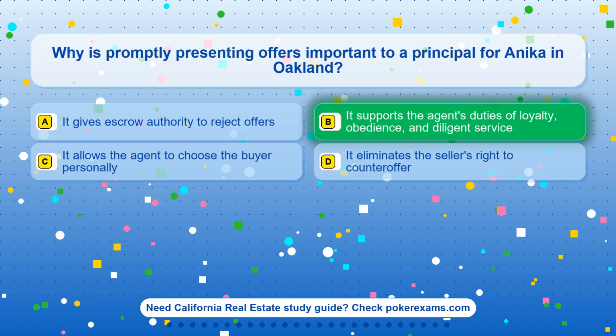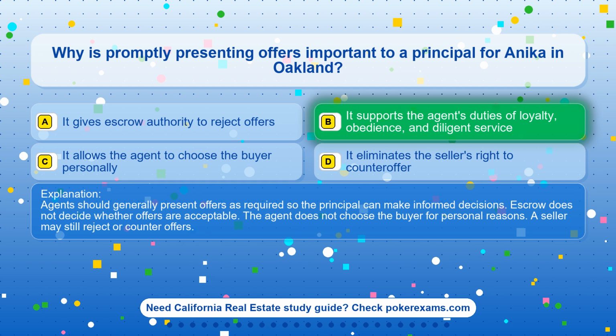The correct answer is option B. It supports the agent's duties of loyalty, obedience, and diligent service. Agents should generally present offers as required so the principal can make informed decisions. Escrow does not decide whether offers are acceptable. The agent does not choose the buyer for personal reasons. A seller may still reject or counter offers.